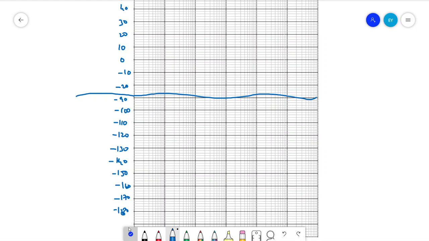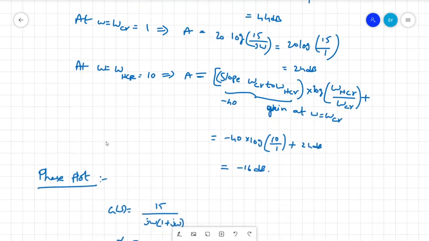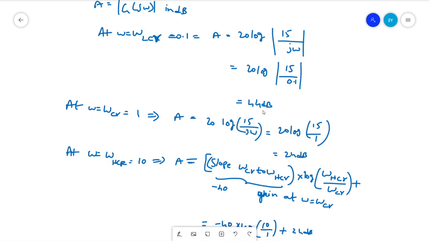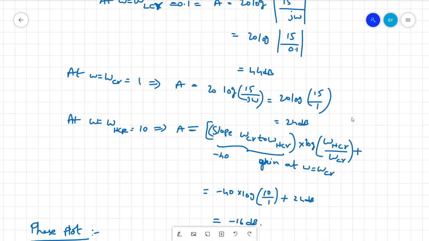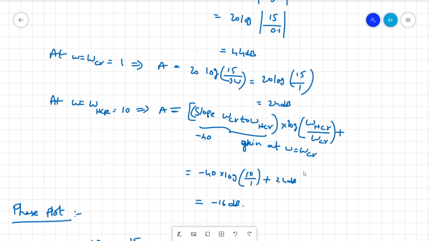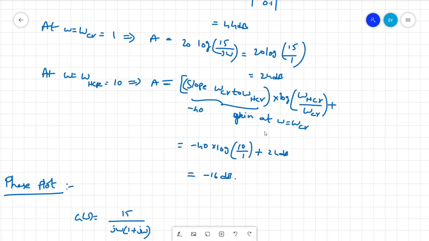In the magnitude, if you observe for the different corner frequencies, at omega equal to 0.1 we got 44 dB, at omega equal to 1 we got 26 dB, and for omega equal to 10 we got minus 16 dB. These two are positive, 44 and 26. When you increase to 10 we got negative dB.